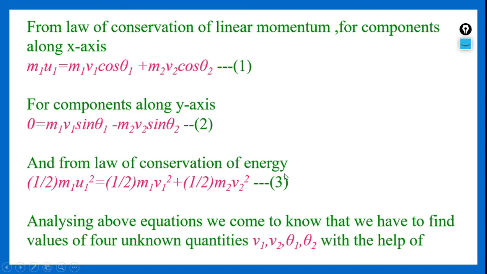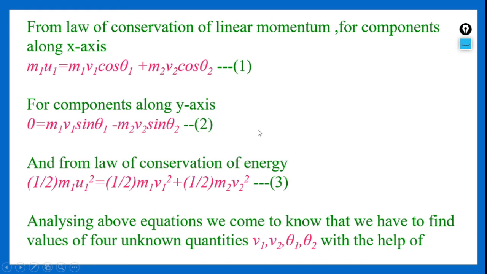And from the law of conservation of energy, as it is an elastic collision, we also have to conserve kinetic energy. That means half m1 u1 square is equal to half m1 v1 square plus half m2 v2 square. So these are the three equations that we got.